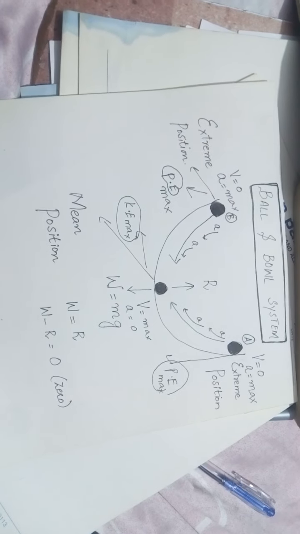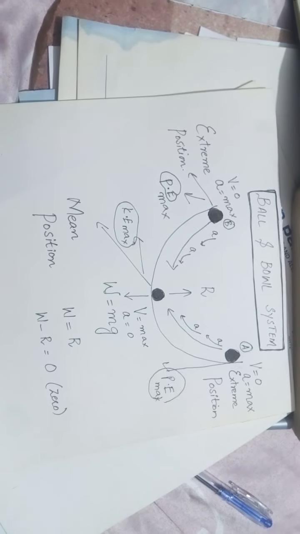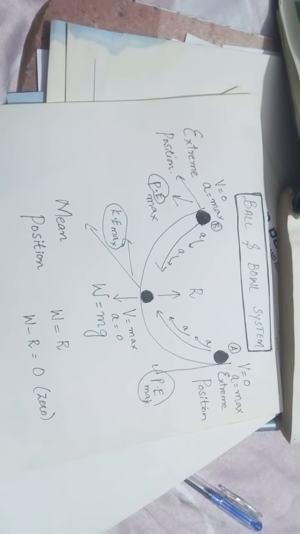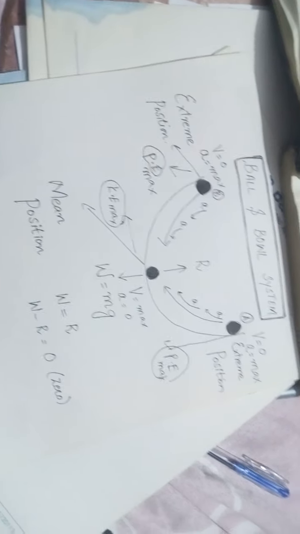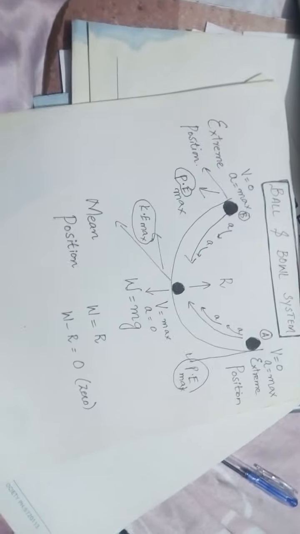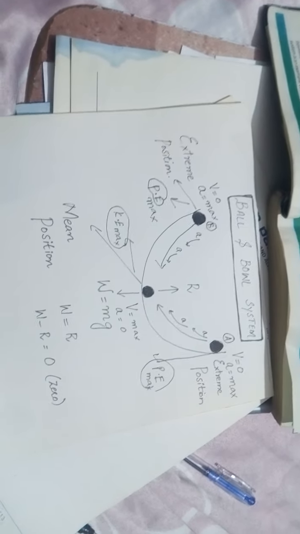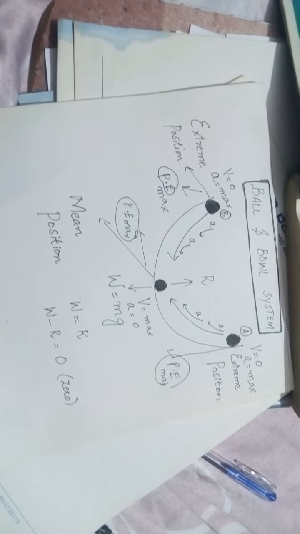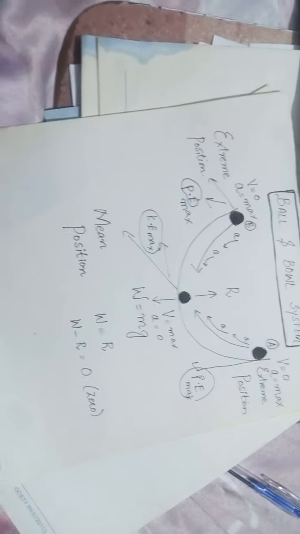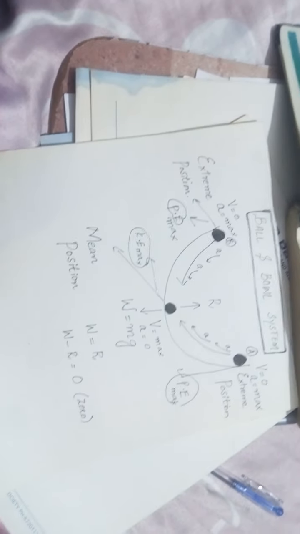So students, in today's topic we have proved that the ball and bowl system is also an example of simple harmonic motion. Your task is to learn the topic of the ball and bowl system and write its four conditions which prove that it is an example of simple harmonic motion.